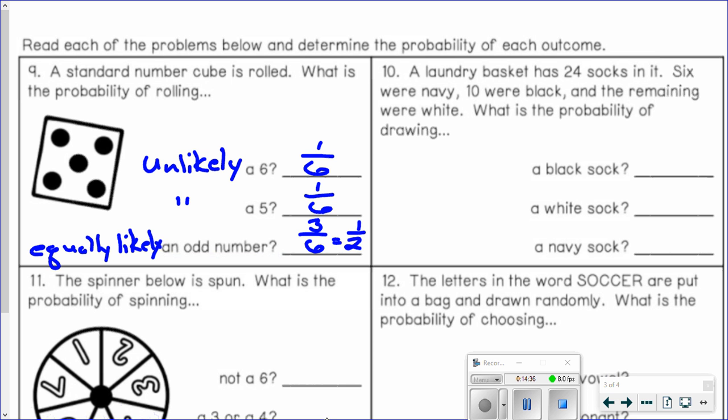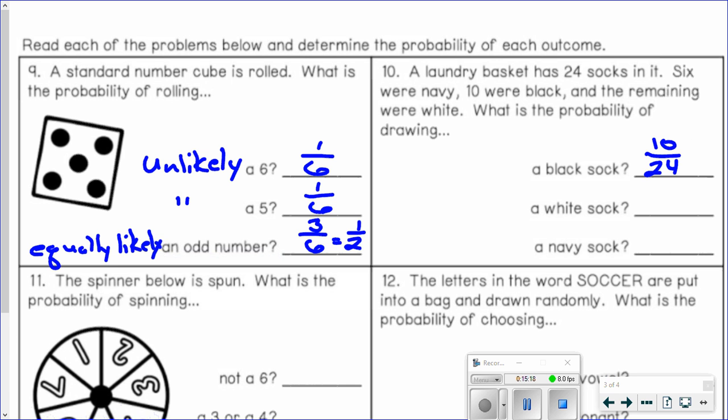All right, what about this: a laundry basket has 24 socks in it, 6 were navy, 10 were black, and the remaining were white. What is the probability of drawing a black sock? Okay, so how many black socks are there in the laundry basket? There's 10. So our numerator is 10. That's the number of successful outcomes over the number of possible or total outcomes. So we have to count how many socks are in there. There's 24 socks. So it's 10/24.